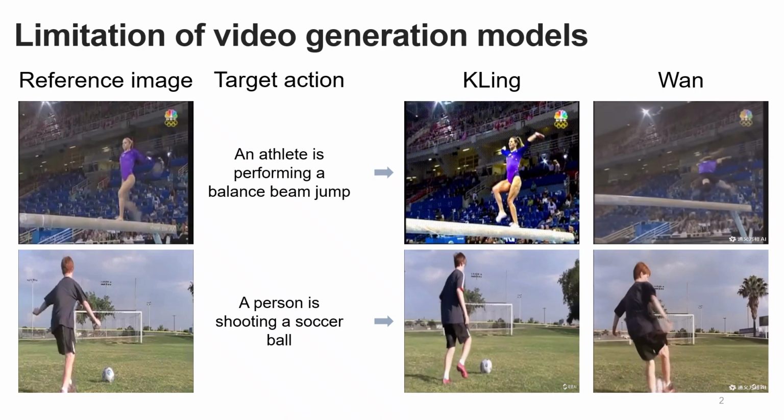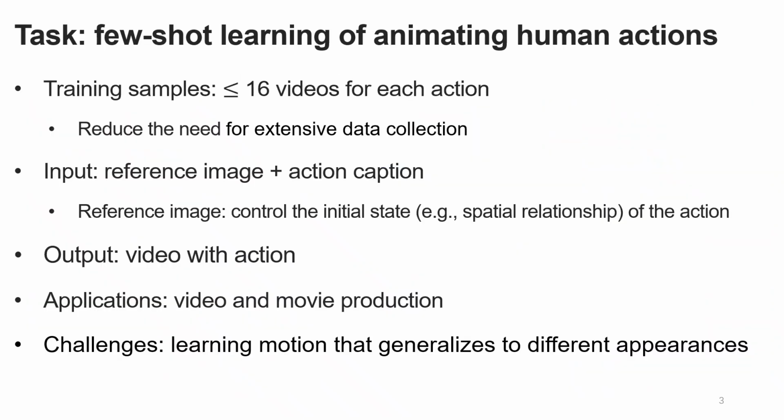underlying physical dynamics. To efficiently generate delicate human actions, we study a few-shot animation task using only 16 videos per action. The model takes a reference image and a caption as input, where the image defines the initial state, including the actor, environment layout, and human-object spatial relationship. This is especially useful for film and video production, where rare or newly designed actions must be animated from only a few examples. The main challenge is overfitting to appearance in limited data.